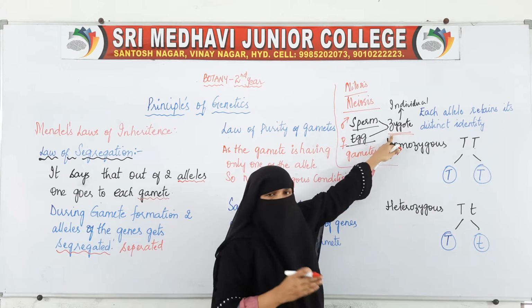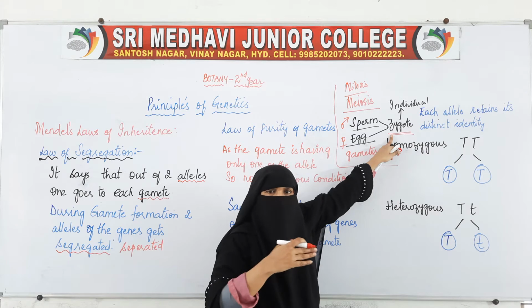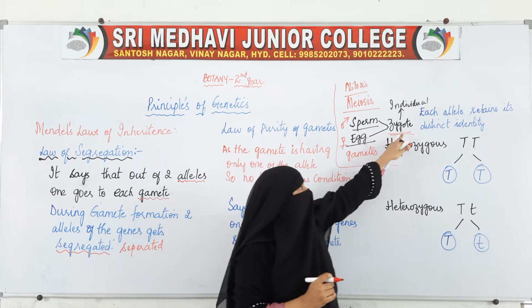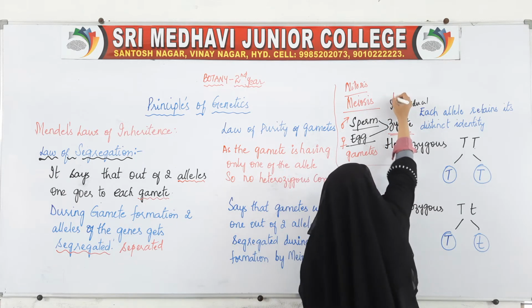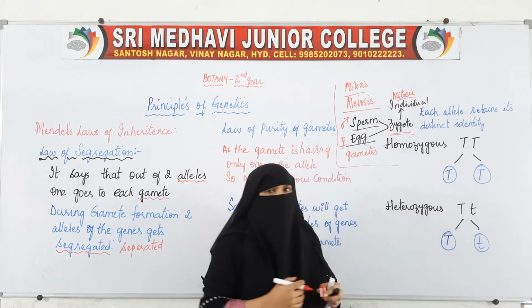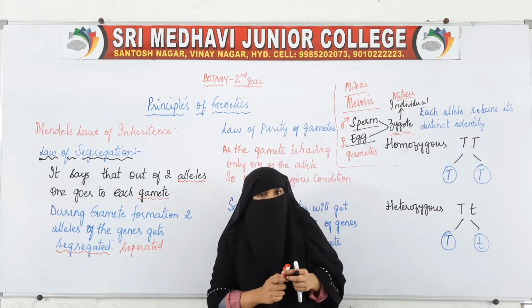So the zygote, one cell, will divide and form two cells, from 2 to 4 cells, 4 to 8, like this. Millions of cells will be formed, and with the help of those, the zygote will change into an individual. This is because of mitosis. This growth of the zygote, the formation of all the organs, everything, is because of mitosis.